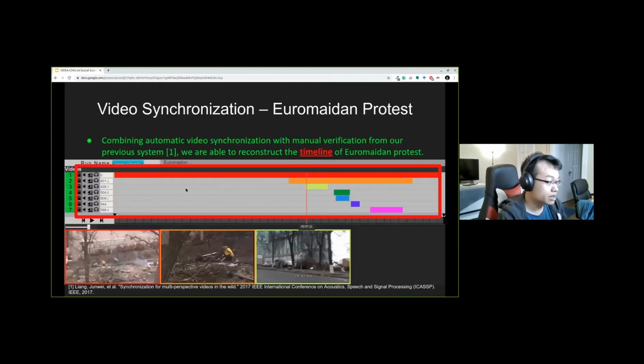So this is a screenshot of our system interface. By combining automatic video synchronization and manual verification from our previous system, we are able to reconstruct the timeline of Euromaidan protests. Here we use Euromaidan protests as an actual example for our system. You can see here there are 7 videos, and this is the global timeline. Each color bar means the length of the video. So in the next slide, you should hear some sound.